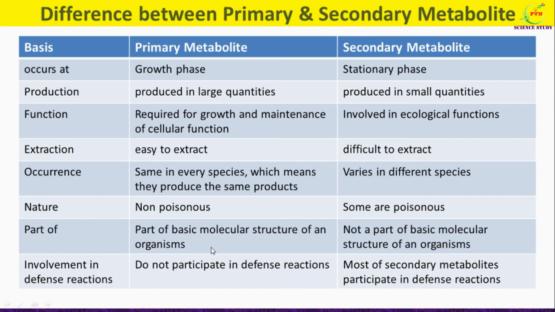Then primary metabolites are part of basic molecular structure of an organism. But secondary metabolites are not a part of basic molecular structure of an organism. Then regarding involvement in defense reactions, primary metabolites do not participate in defense reactions, while most of the secondary metabolites participate in defense reactions.